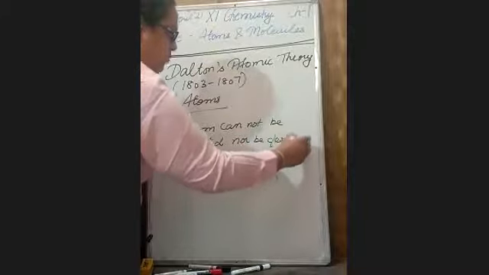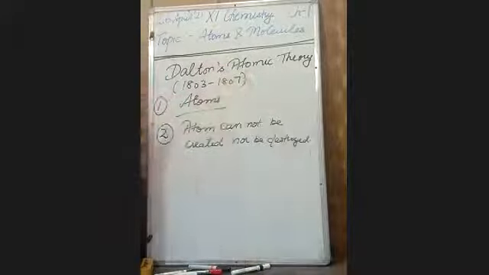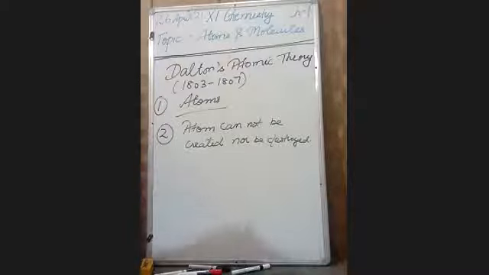I'm talking about the 18th century. The present scenario is different. According to Dalton, an atom cannot be created or destroyed, it is the indestructible particle of an element.